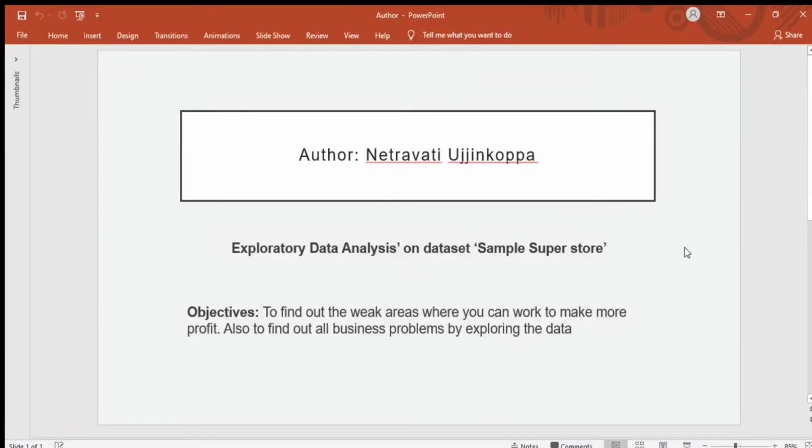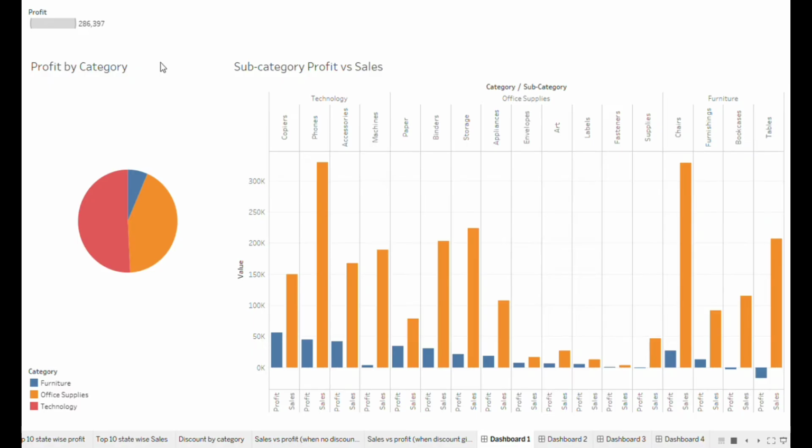Hey everyone, I'm Netravati. I would like to share my exploratory data analysis on the dataset Sample Superstore. The objectives of the analysis are to find out the weak areas where you can work to make more profit, and also to find out all the business problems by exploring the data. Using Tableau, let's get to the analysis.